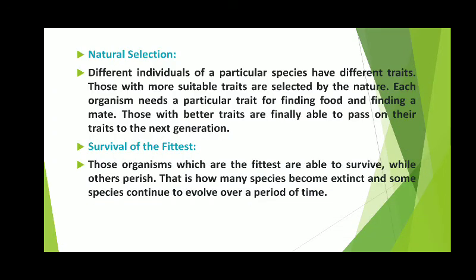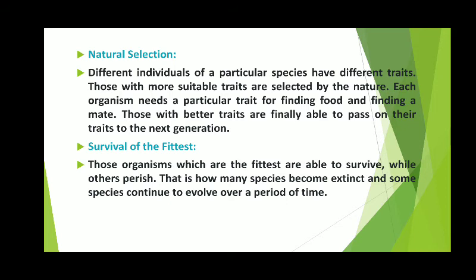And Darwin's theory, that is natural selection, states that different individuals of a particular species have different traits. Those with more suitable traits are selected by nature. Each organism needs a particular trait for finding food and finding a mate. Those with better traits, who adjust well to their environment, those who are better adapted to the environment, will finally be able to pass their traits to the next generation.